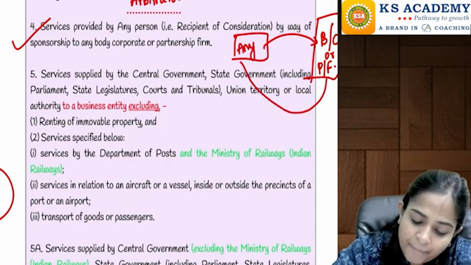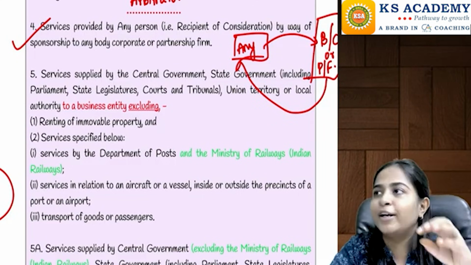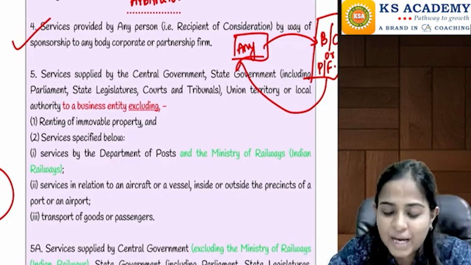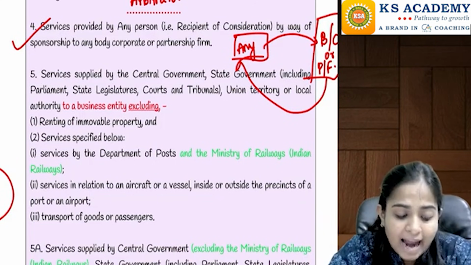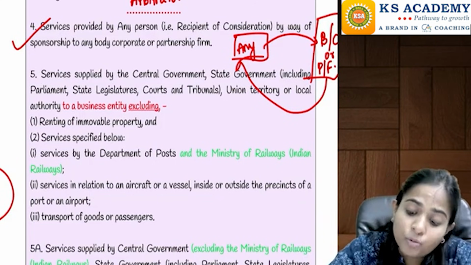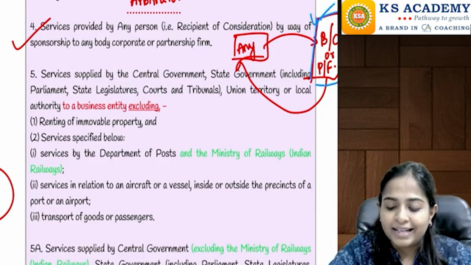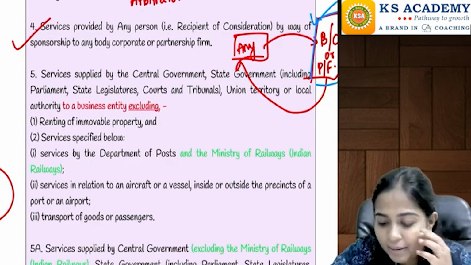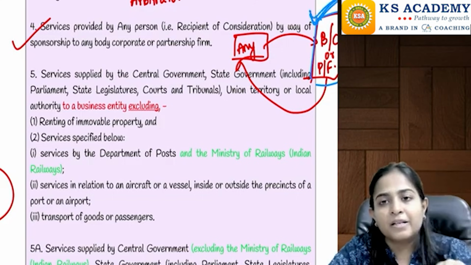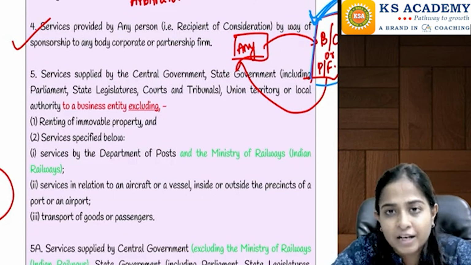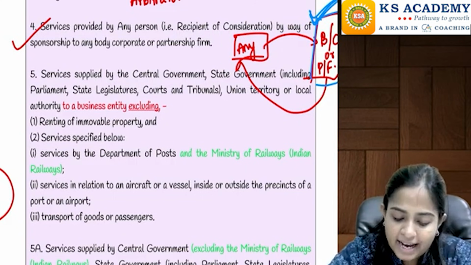This person is the payer of the consideration, and I am going to put his title, his name, his banner, etc. And we are providing the service only to whom? Only to a body corporate or to a partnership firm. Then in that case, reverse charge mechanism will be applicable, and the recipient of service will be responsible to pay the tax on the same.